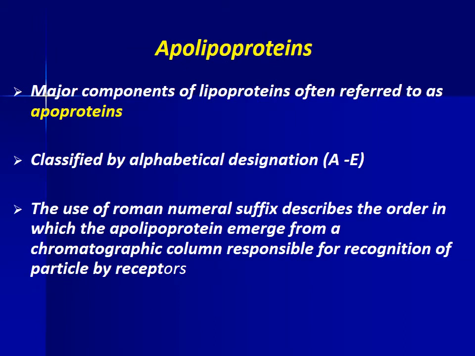Apolipoproteins are major components of lipoproteins, often referred to as apoproteins, classified by alphabetical designation A to E. The Roman numeral suffix describes the order in which the apolipoprotein emerged from a chromatographic column. They are responsible for recognition of particles by the receptors.